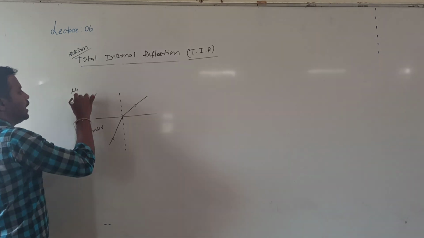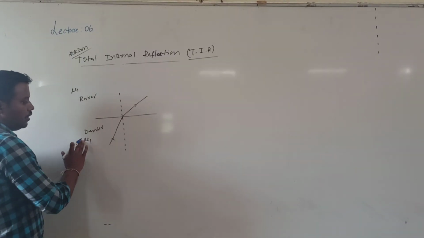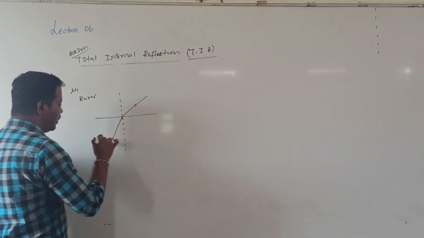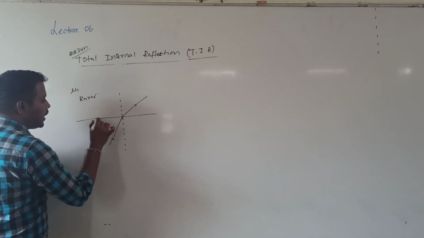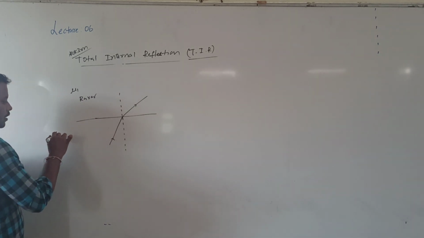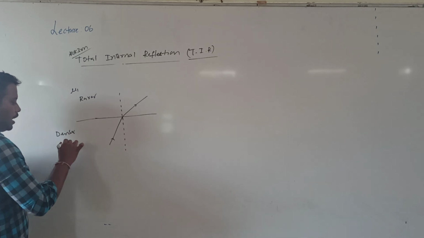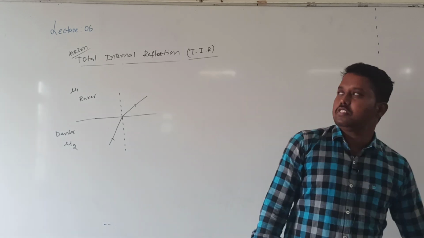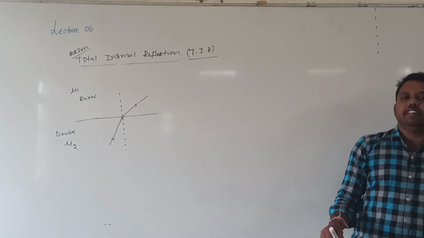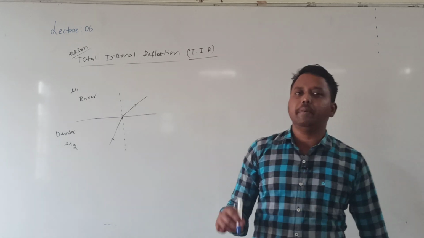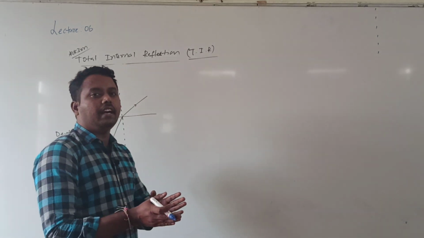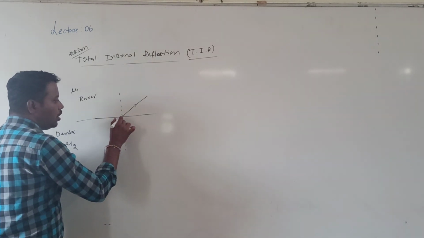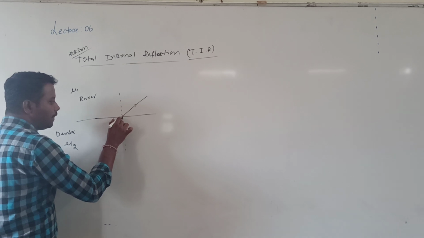Let me call the rarer medium refractive index mu1 and the denser medium refractive index mu2. To understand TIR, the first thing you should know: whenever light travels from optically denser medium to rarer medium, the light ray will bend away from the normal. So I allowed another light ray to be incident.